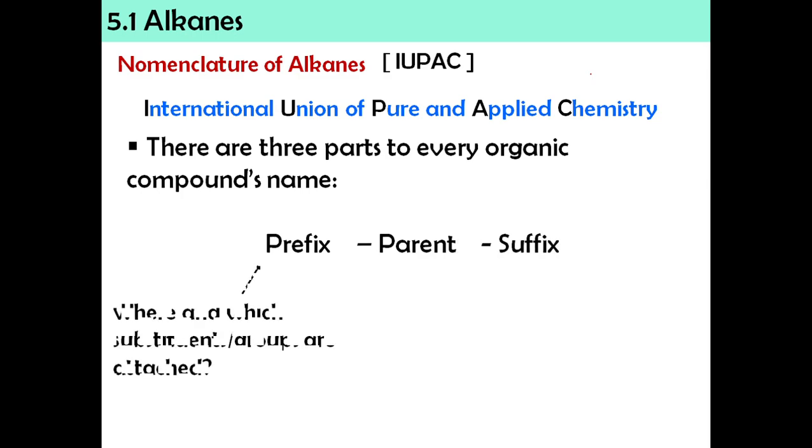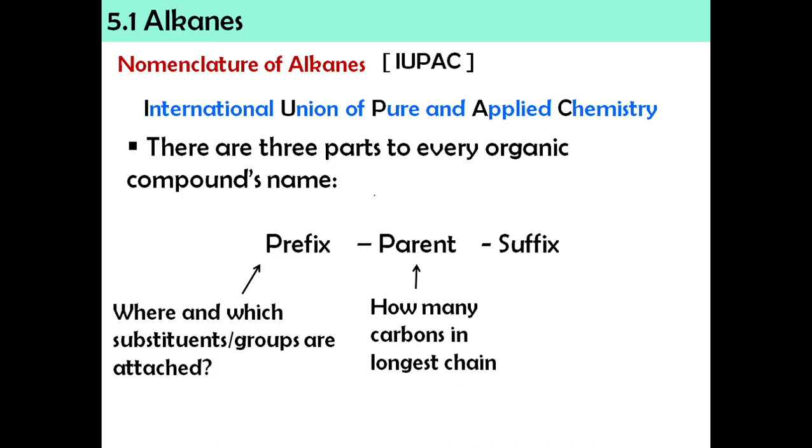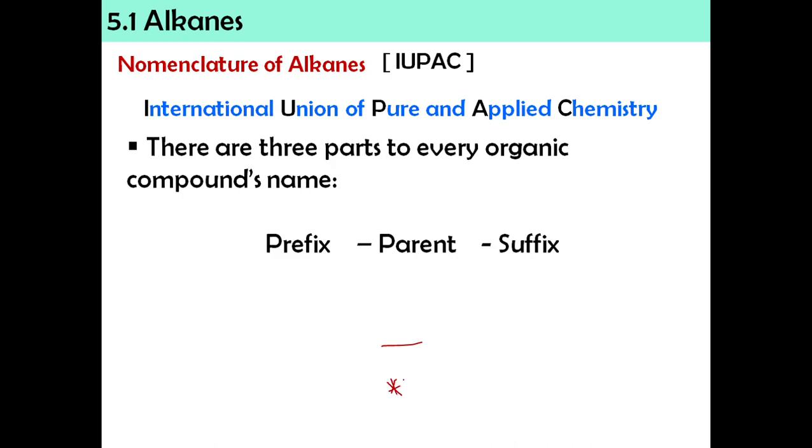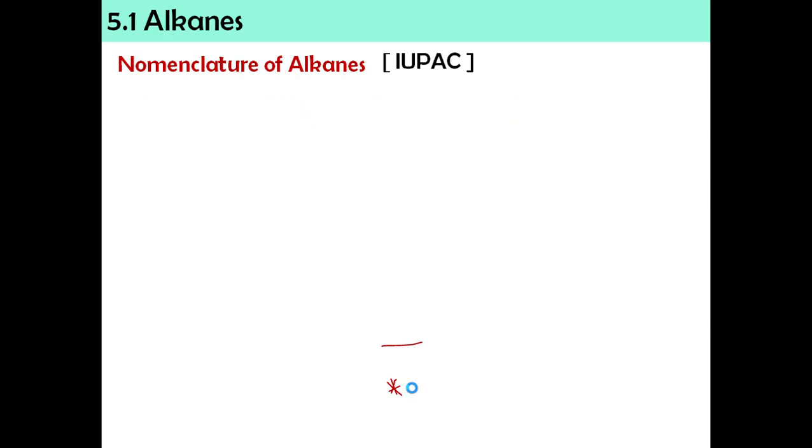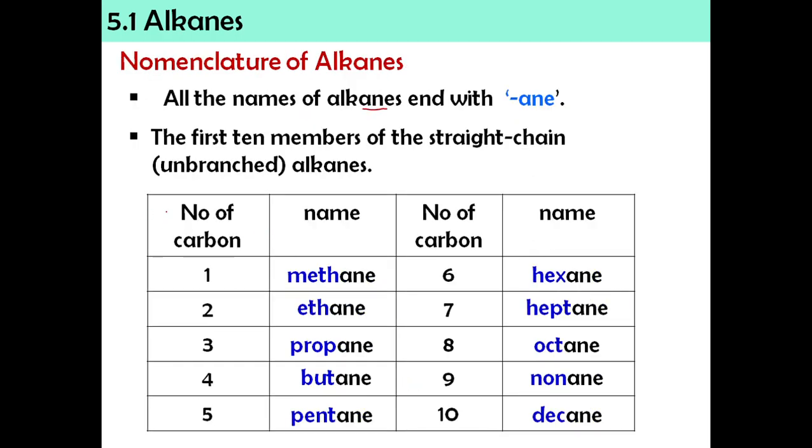So, prefix, where and which the substituents or groups are attached. For the parent, we're going to look for the longest chain, dan kita kira berapa karbon. So, ini yang pentingnya yang awak kena ingat. Okay. So, kita akan cari longest chain of carbon. Lepas tu kita akan kira berapa banyak carbon. We're going to give the name according to this. Okay. So, you have to remember this.